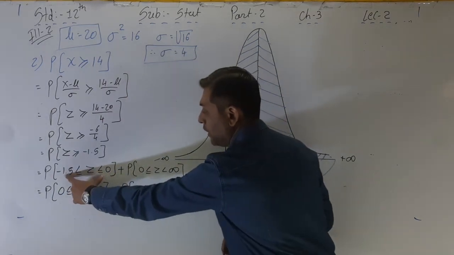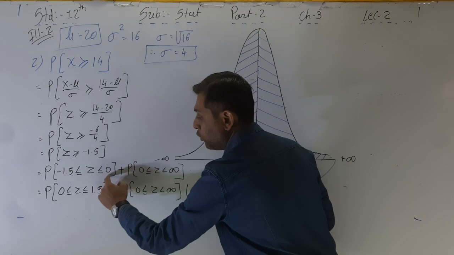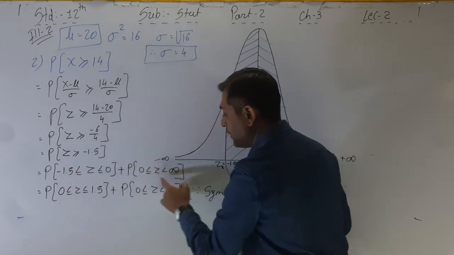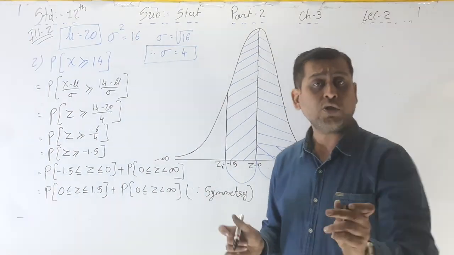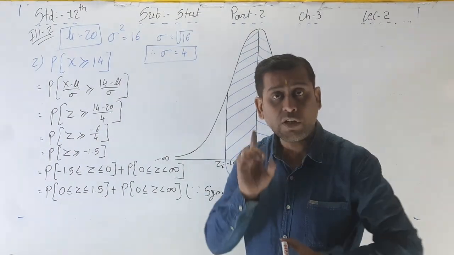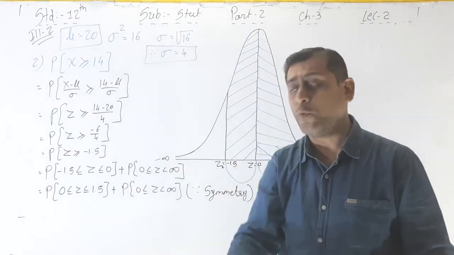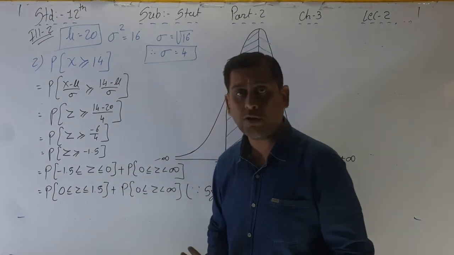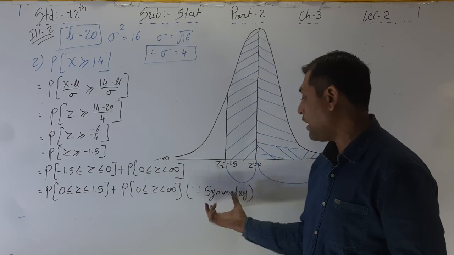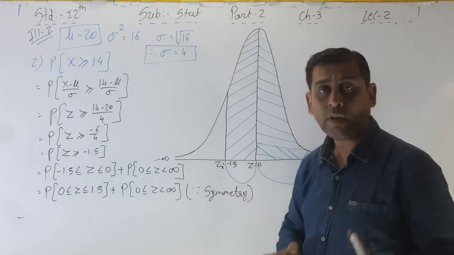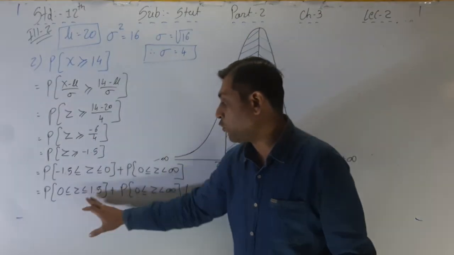Here we are converting negative into positive, 0 to 1.5, and then 0 to infinity as it is because it's already positive. Positive we don't have to convert. We just have to convert negative into positive. And one line we have to write down, that is because of symmetry.